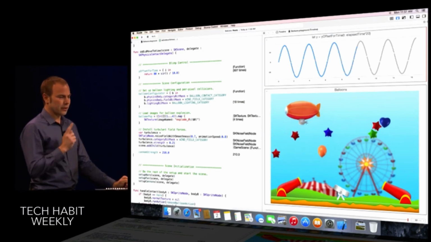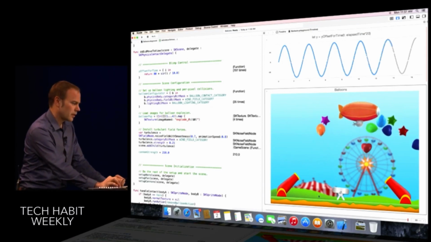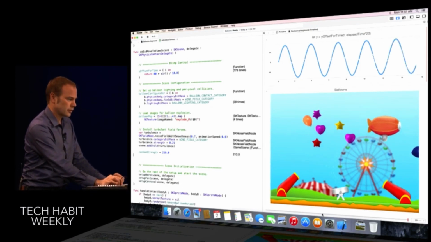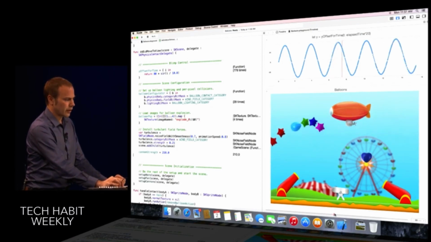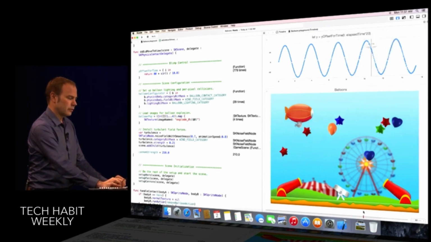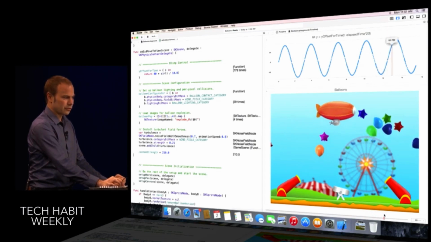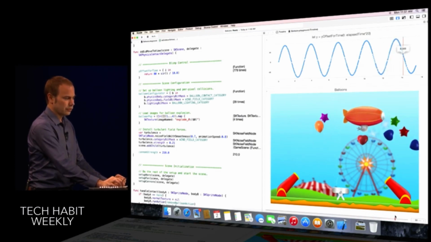Now, Swift playgrounds even give you full power over time. And with this timeline at the bottom of the screen, I can go forwards and backwards through the execution of my game, so I can really see those effects in action. I can see the balloons interacting with each other and with the blimp, just like that.